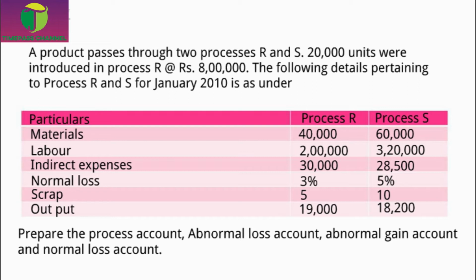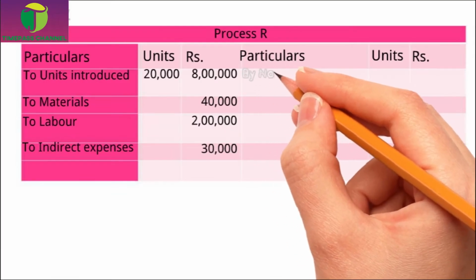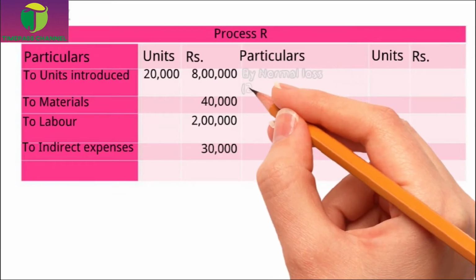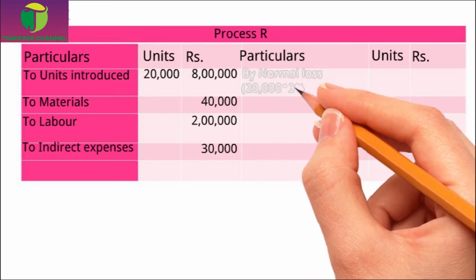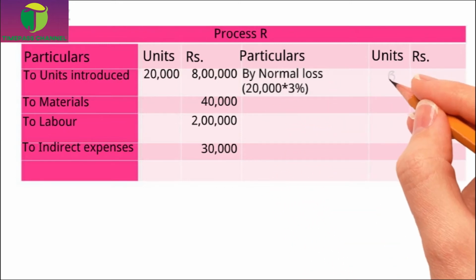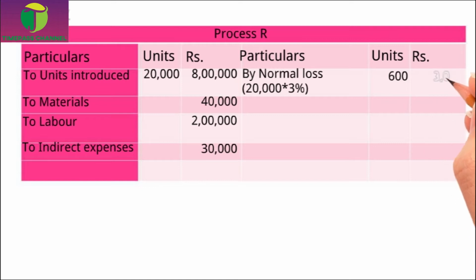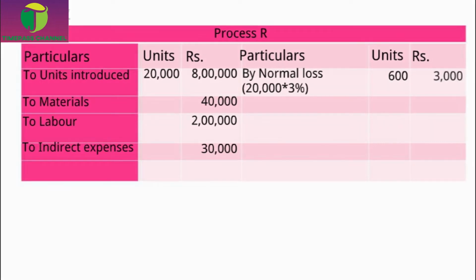Normally, the normal loss is calculated on the input. Here 20,000 is the input, so we have to calculate 3% on these 20,000 units. Now I'll write normal loss on the credit side. That is 20,000 into 3%, that is 600 units. The scrap value is 5 rupees per unit, so 600 into 5 is 3,000.